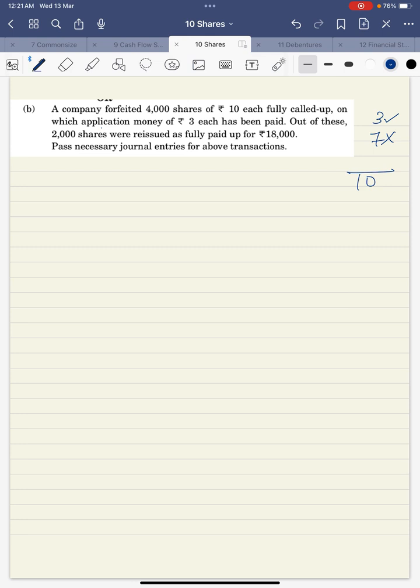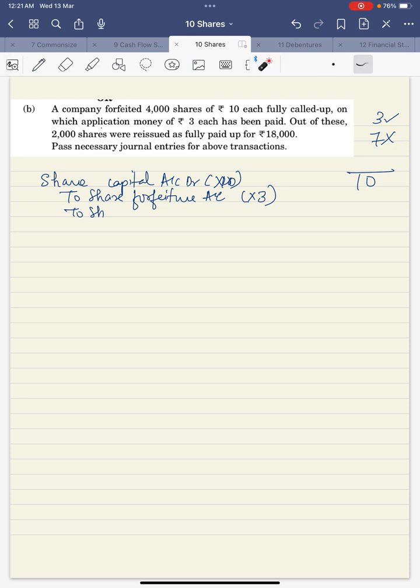So let us pass the forfeiture entry first. I'll write share capital account debit into 10, to share forfeiture account into 3 because 3 is received. It's not mentioned whether it was allotment, first call, or what. When you don't know what money it is, you can write calls in arrears. So I'll write here calls in arrears because we don't specifically know what it was. I'll write down 7. How many shares? 4,000.